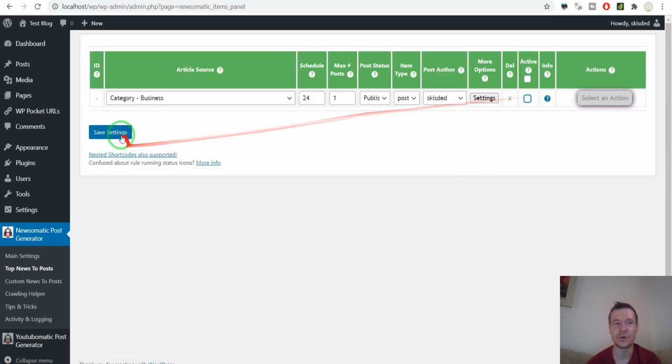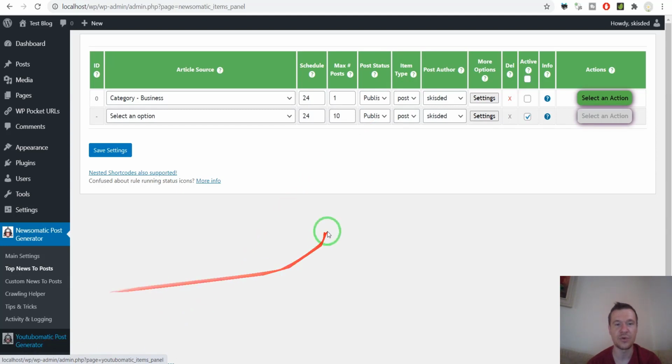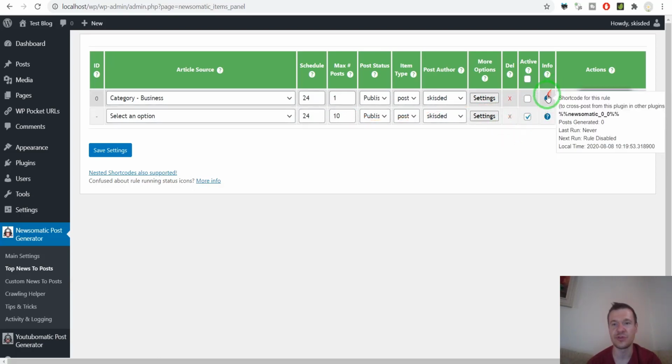Also, I don't want to automatically activate this rule, because I will not be generating posts from this rule. This rule in Newsematic will be used only to get the keywords for YouTube-O-Matic. And now we can go to YouTube-O-Matic, but before we go, one thing: we should hover here on the question mark and copy this part from the rule.